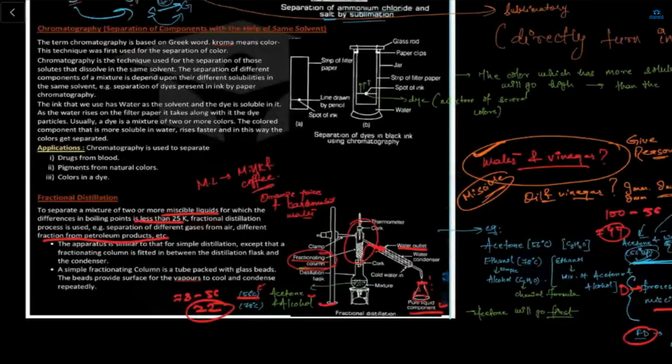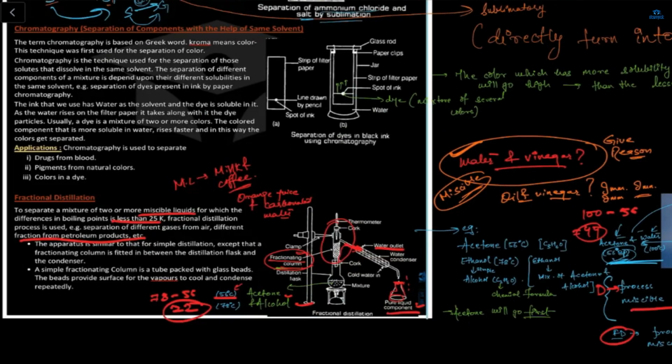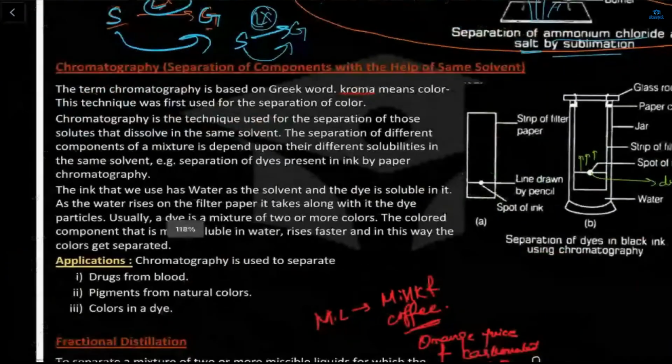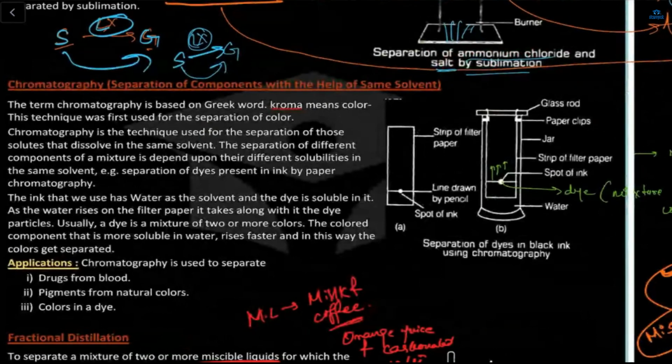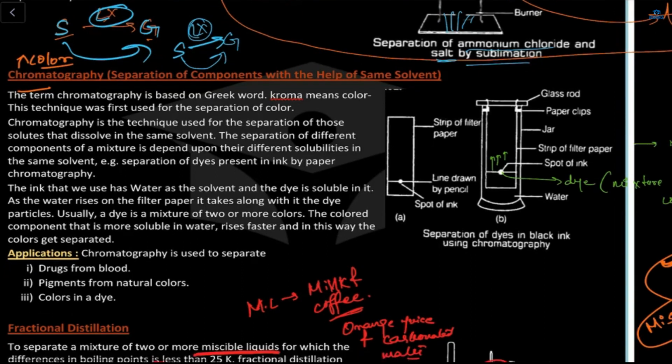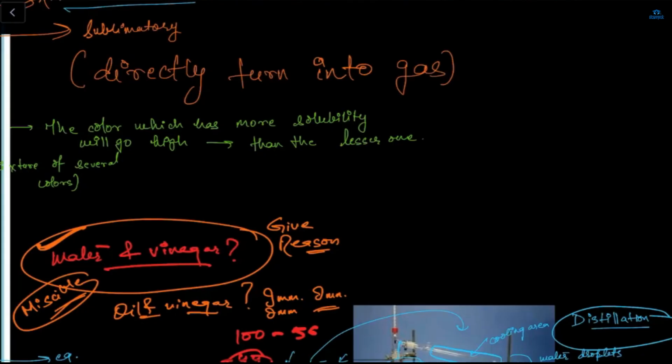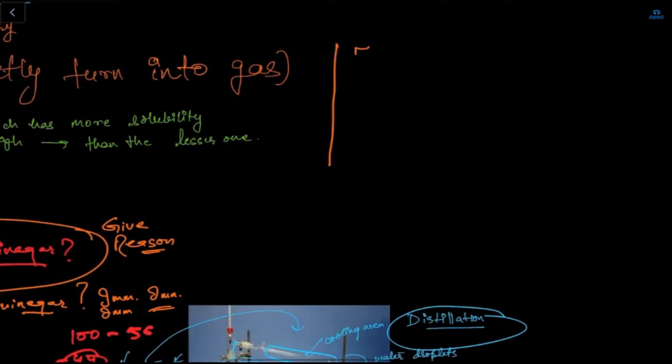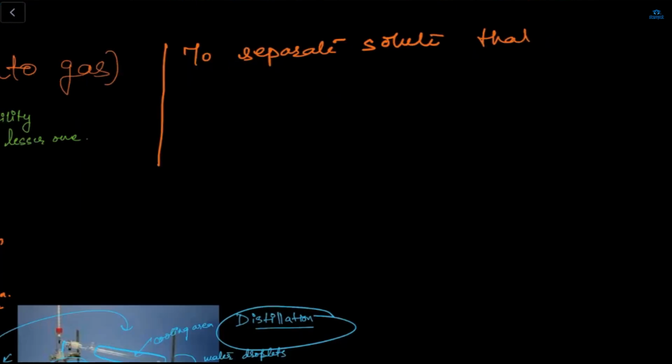Very easy. Now, next part is about chromatography. See, this is chromatography. What is chromatography? Color. Yes, color. Now, to separate the solutes that can dissolve in the same solvent, that is the definition of chromatography. Solute means like salt, right? To separate solutes that can dissolve in the same solvent.